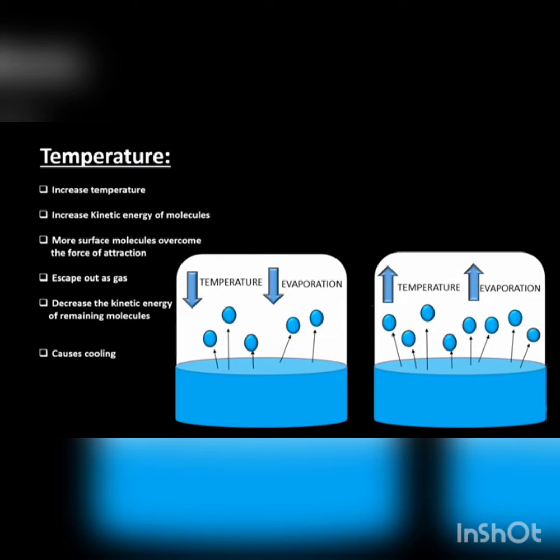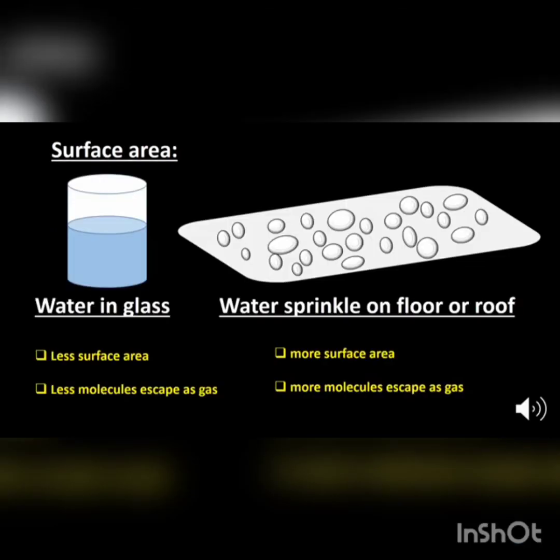From this we can conclude that temperature is directly proportional to the kinetic energy of the molecules, and when the kinetic energy of the molecules increases, the rate of evaporation also increases. Surface area. Evaporation is a surface phenomenon, so it depends upon the surface area. The more the surface area, the more the evaporation.